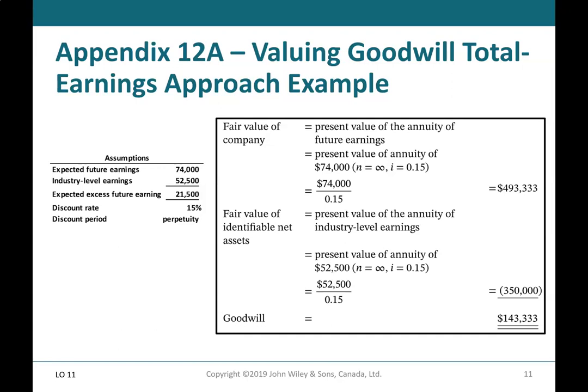That equals the present value of the annuity of industry level earnings. So the present value of the annuity of $52,500 divided by the 15% would be $350,000. So then the goodwill will be $143,333.